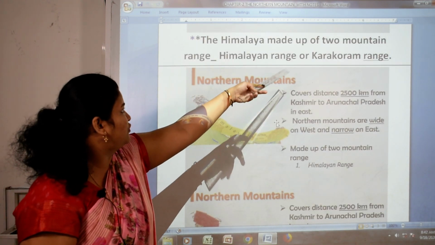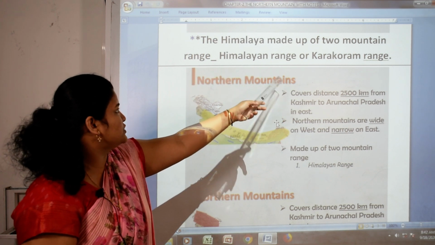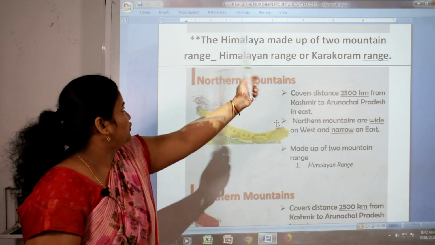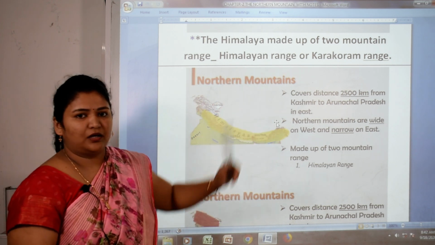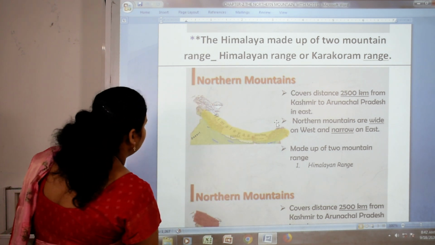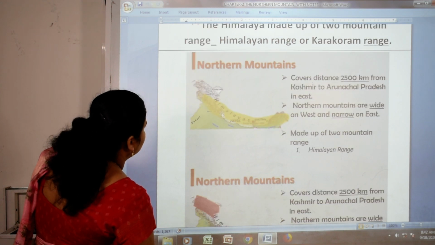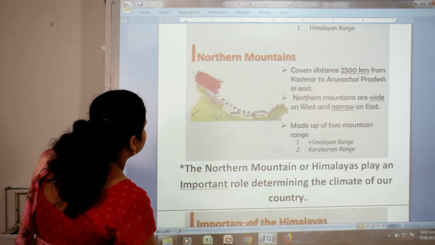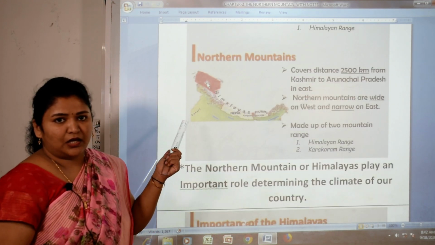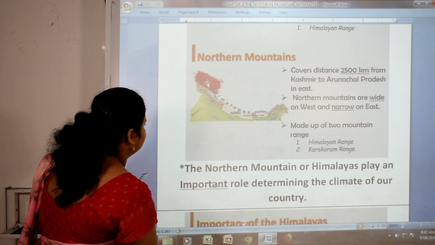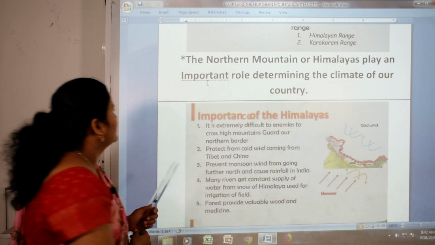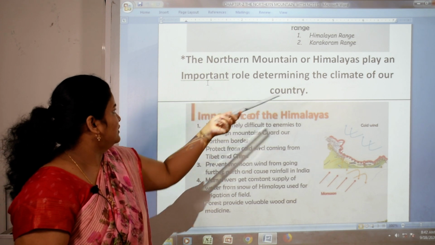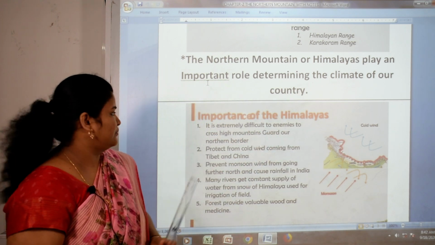The Himalaya is made up of two mountain ranges, the Himalayan range and the Karakoram range. You can see on the map, the yellow color shows the Himalayan range, and just above it is the Karakoram range. The Northern Mountains or Himalayas play an important role in determining the climate of our country.